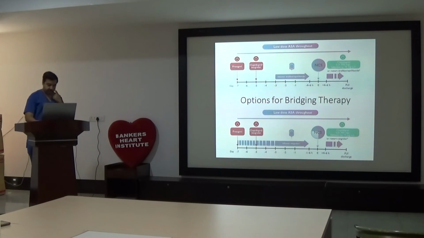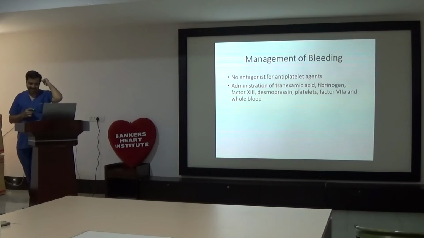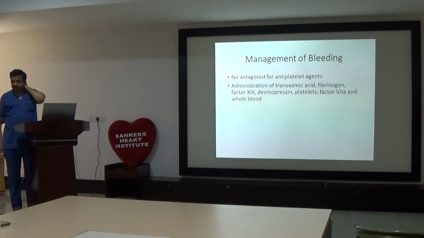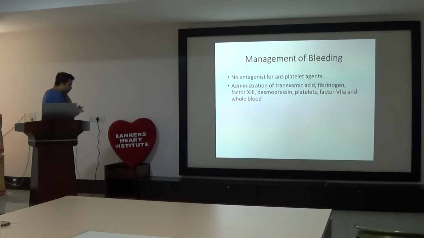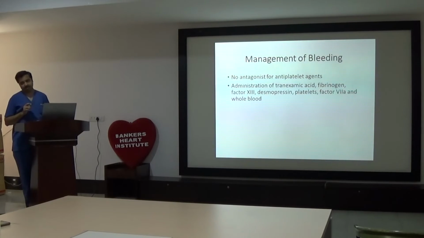So suppose on the IV infusion, if bleeding occurs, what is to be done apart from stopping it? So unfortunately there are no antagonists. You have to manage with general measures. Either you can apply compression dressings, if at all possible. If not possible, tranexamic acid, fibrinogen, factor 13, desmopressin, platelets, activated factor 7 and whole blood. These are the options. So you are already in an intermediate or high thrombotic phase where this was needed, and now bleeding has occurred.